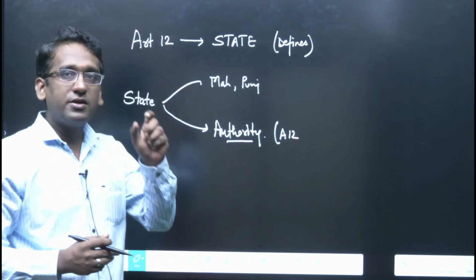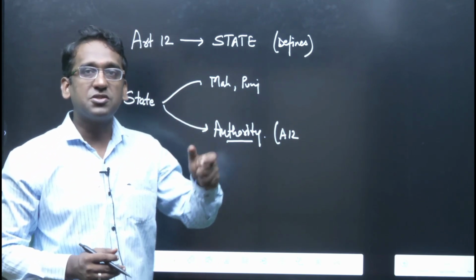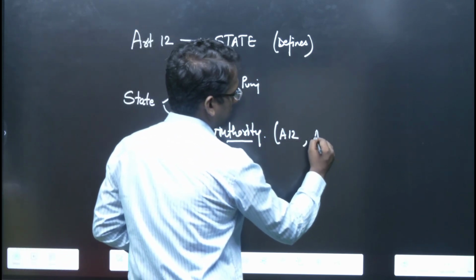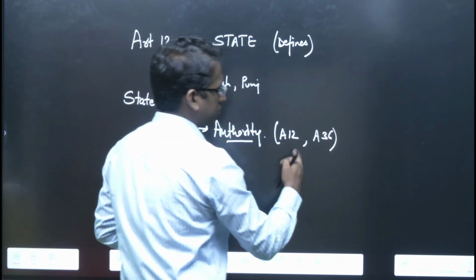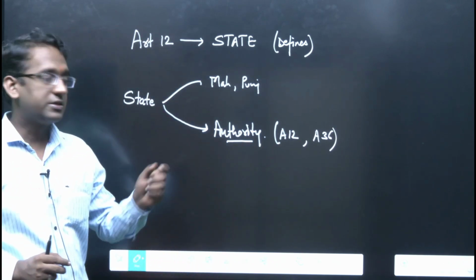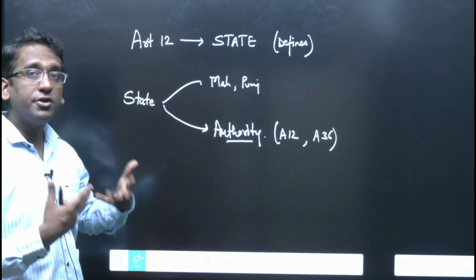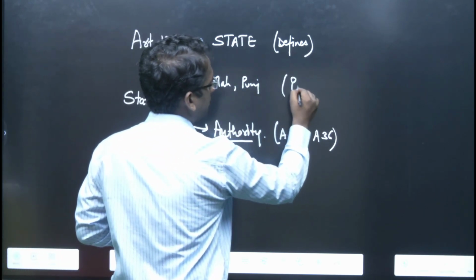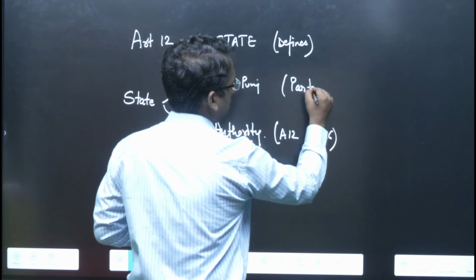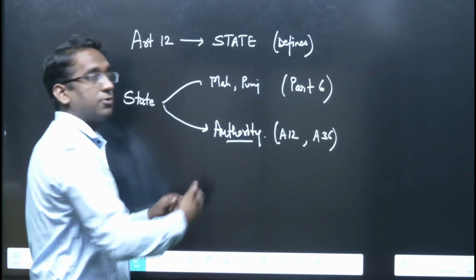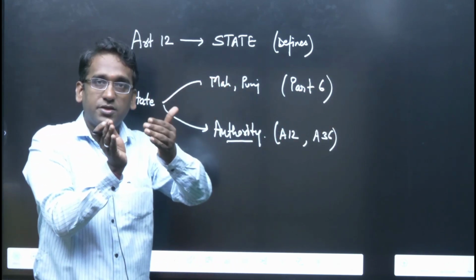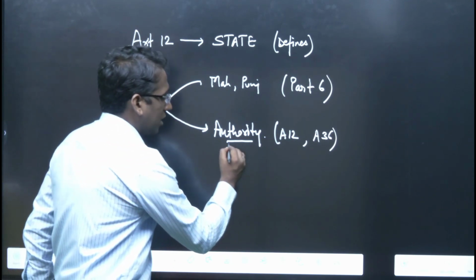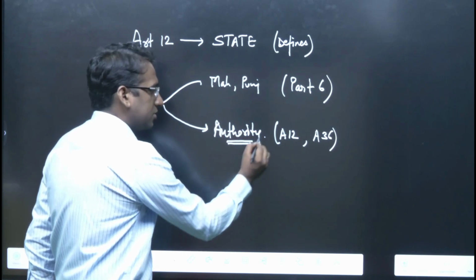When article number 12 mentions a state, it means it is talking about authority. Similarly, we have article number 36 of Indian Constitution. Even this, when it mentions a state, it is talking about authority. Authority in what sense? We will talk later. Whereas, when you read part number 6 of Indian Constitution, it talks about the state that is the territory, right? The smaller unit within a country. So, we will be talking about article number 12, that means we will be talking about this state.